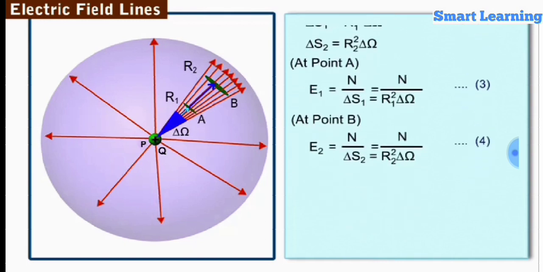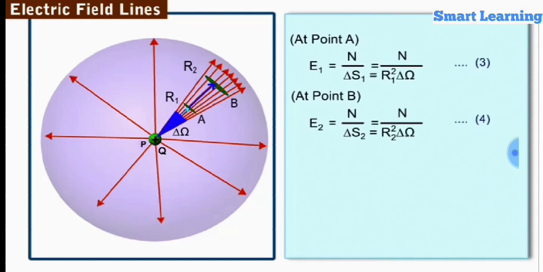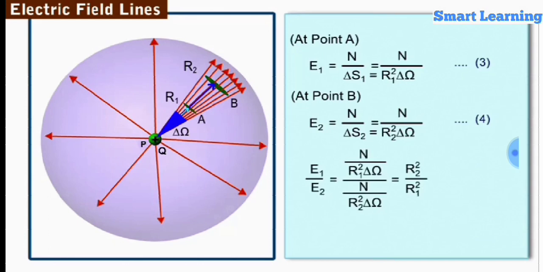If we divide equation 3 by 4, we see the ratio of electric field strength at A and B is equal to r2 square upon r1 square. Hence, we can conclude that the electric field strength due to a point charge varies inversely as the square of the distance from the charge.